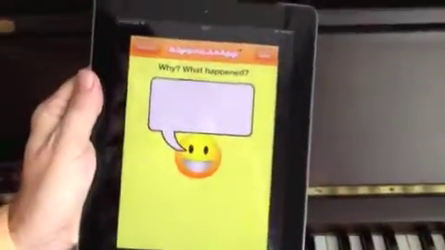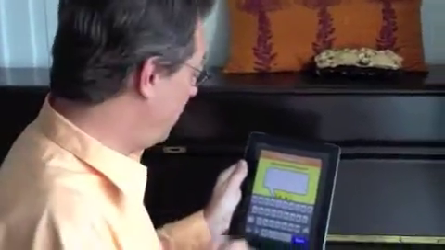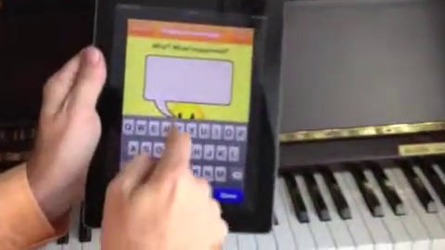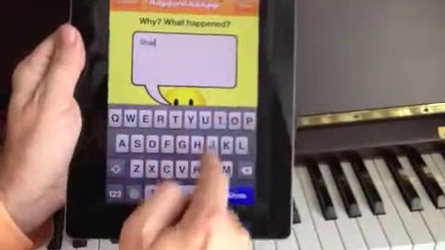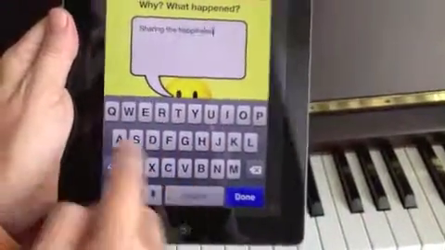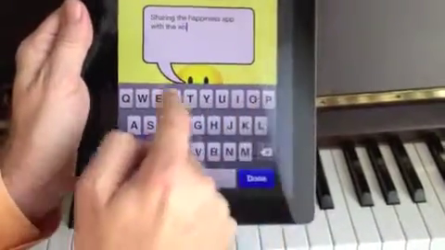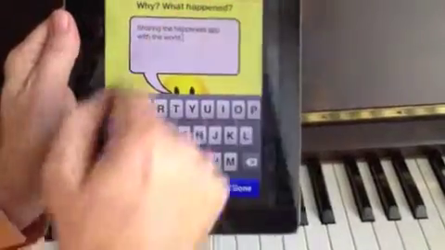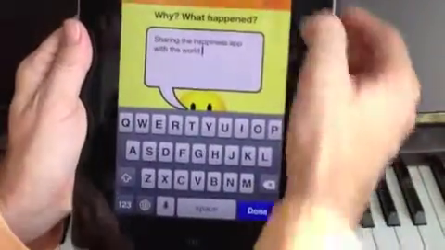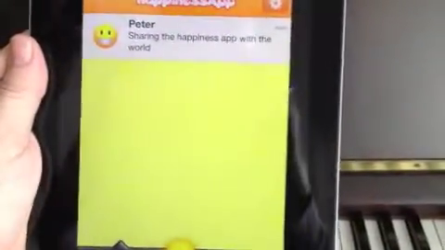When I first started using the Happiness app, I thought the score was the most important part. As I've gotten more into using it, I really like being able to keep a micro diary of what I do during the day. So here I can say, sharing the Happiness app with the world. Hopefully the iPad spelling correction looks fairly good this time around. So I'm going to save this, and you'll see now I've got my first entry.